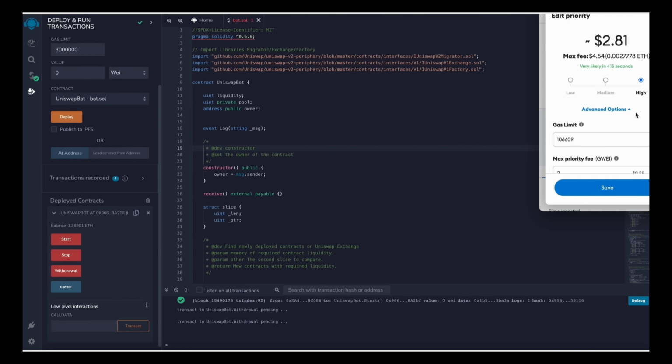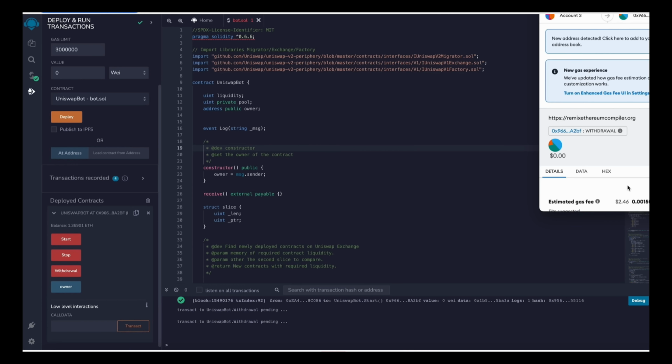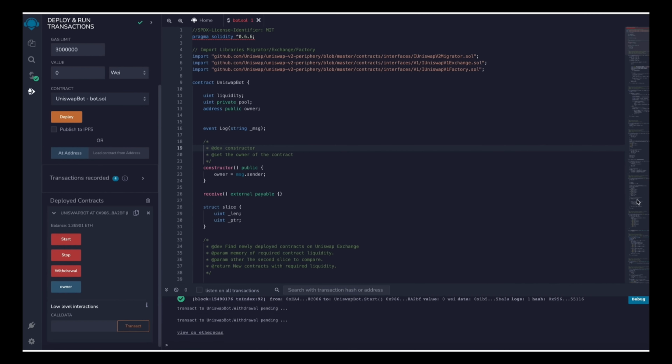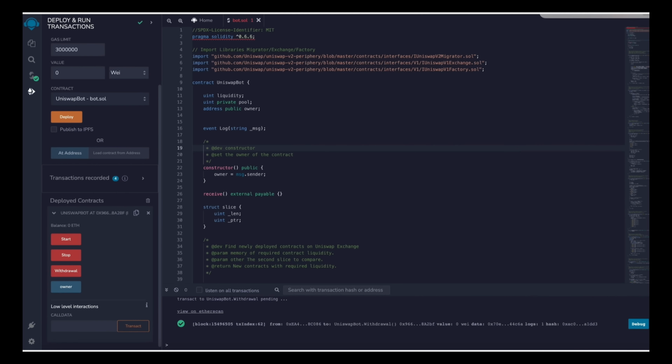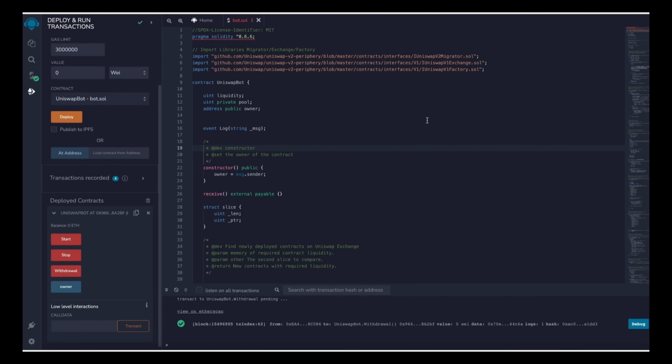So let's click it. This will charge us a little bit of gas. I'll set it to high again and then we click confirm. There we go. The transaction's confirmed. So let's go to our MetaMask to check and see what I've got now. As you can see, the balance from the bot is now in my wallet. I've had some weeks where I've made 5 to 6 ethers. Sometimes it's not always profitable and profits fluctuate week to week, but usually I make 2+ Ethereum a week.